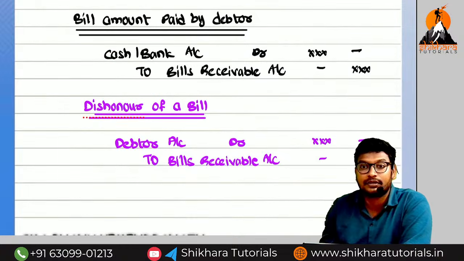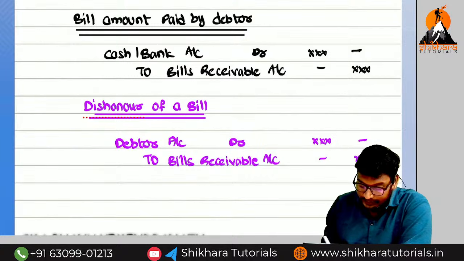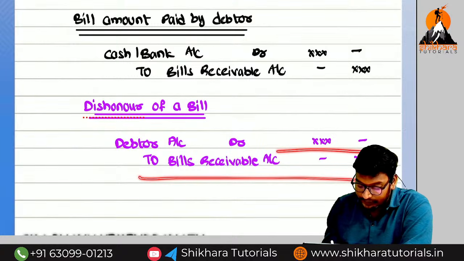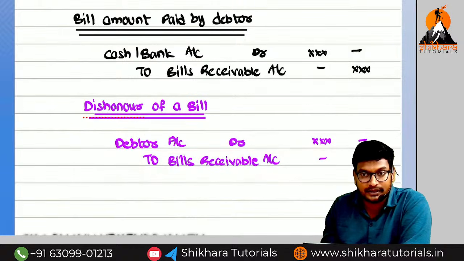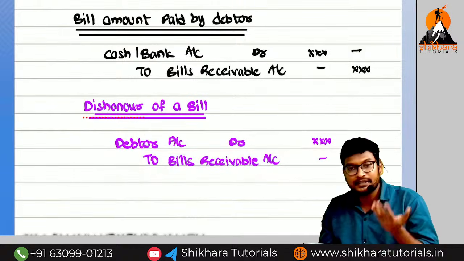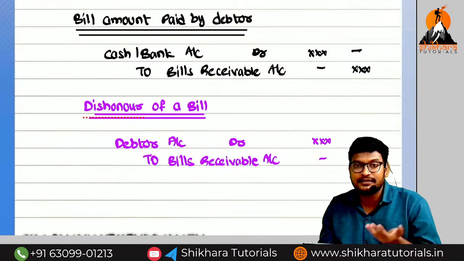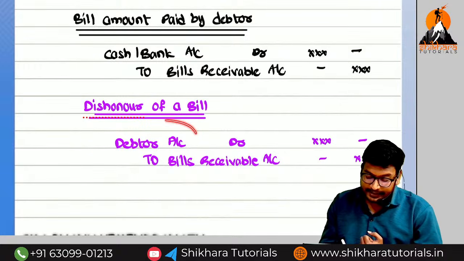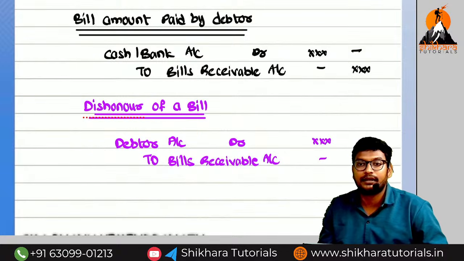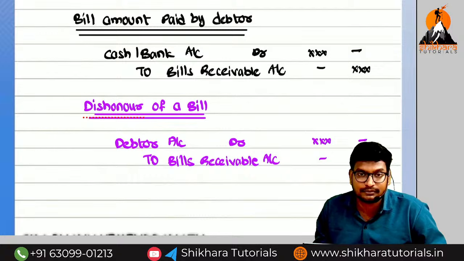If it is a dishonor, the validity of the bill was completed. For that reason, we are reducing the bills receivable and we are increasing once again what? Debtor value. Why are we increasing? The validity of the bill was completed. Before that, in the place of debtor, we had put the bills receivable. Now is bills receivable there or not there? Not there. Is validity there or not? Not there. For that reason, again we are bringing it back. What is the entry? Debtor account debited to bills receivable account.